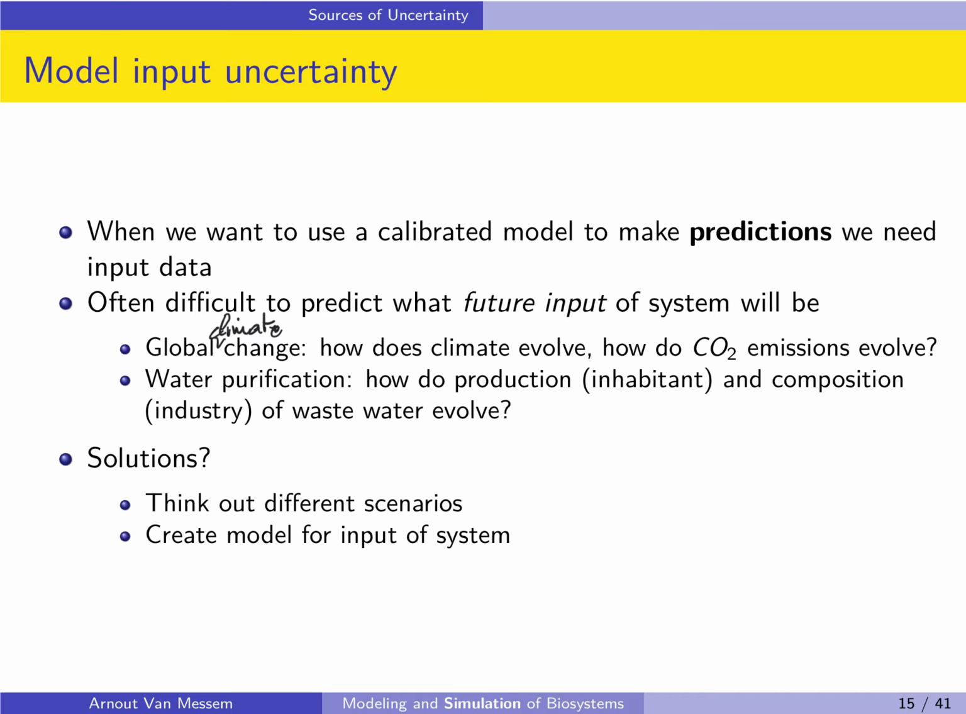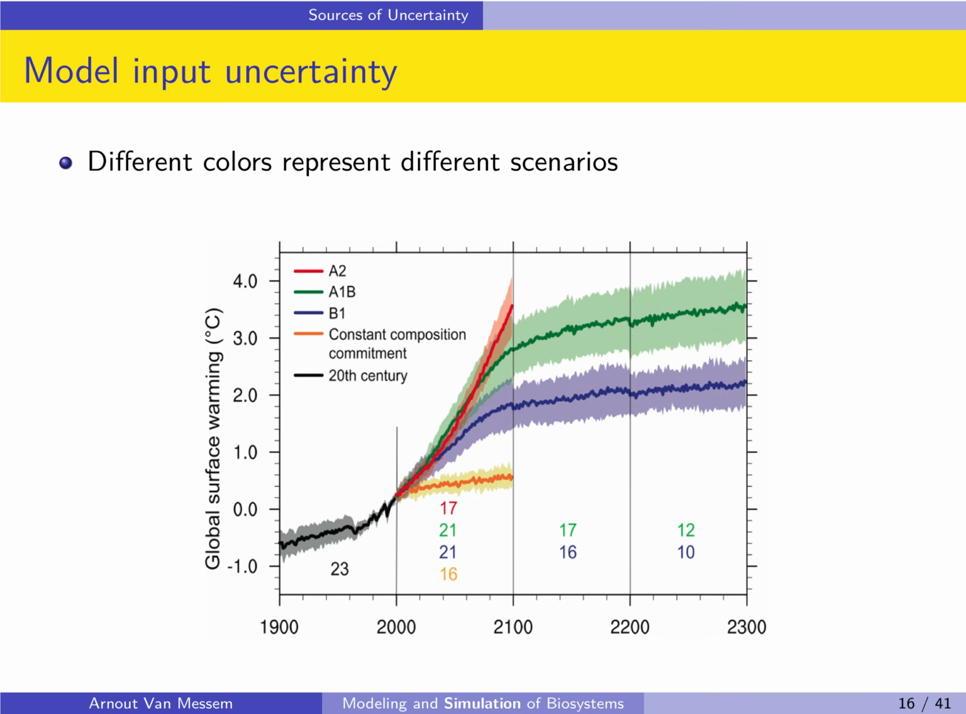And so we can only make a guess of what will happen in the future and what model inputs we will need to use to make the predictions. A possible solution again is to think out different scenarios, so different possibilities for the future. And that way we create a model for the input system. So we create a model for possible inputs in our system. If we take again the example for the global surface warming, what we see is that for the future we have considered 4 different models, so 4 possible scenarios for the inputs.